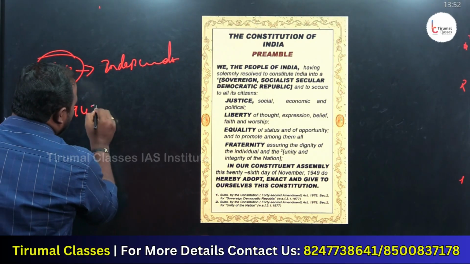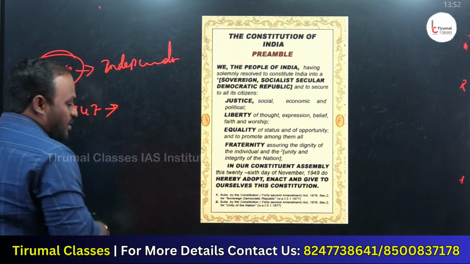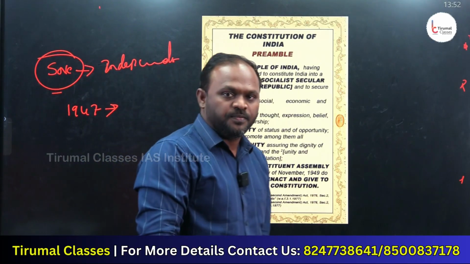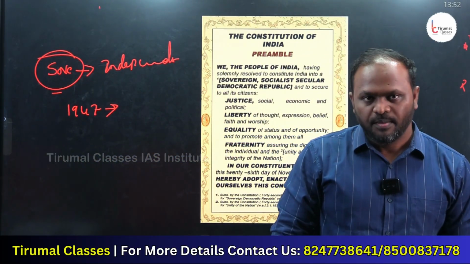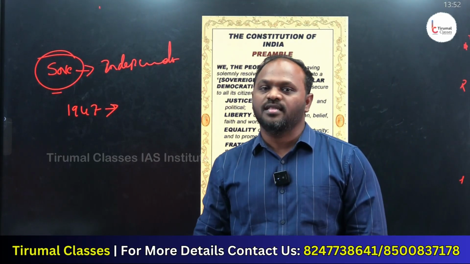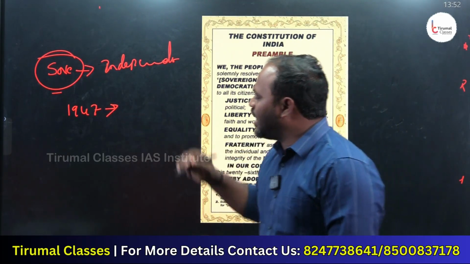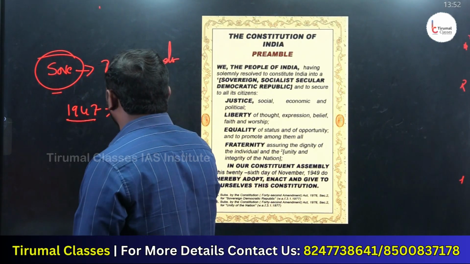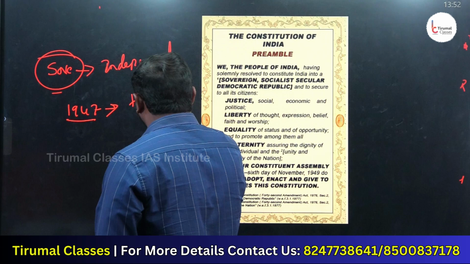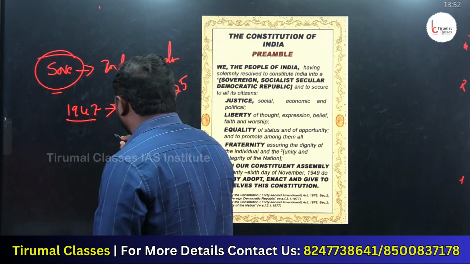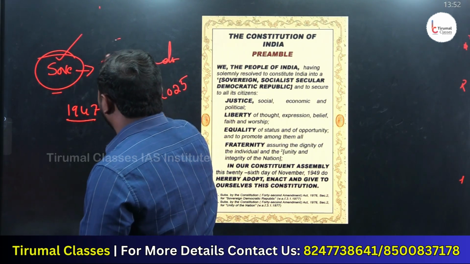Remember, after 1947, India became an independent country. Before 1947, India was in the control of the British. But after independence, from 1947 to date, that is 2025, and even in the future, India is a sovereign country.